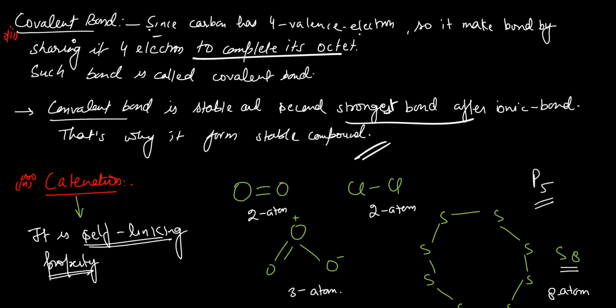Due to covalent bonding, since carbon has four valence electrons, it makes bonds by sharing four electrons to complete its octet. Such a bond is called a covalent bond. A covalent bond is stable and is the second strongest bond after the ionic bond. That's why it forms stable bonds. Okay, you understood? Yes, sir. So please note it down. Covalent bond.